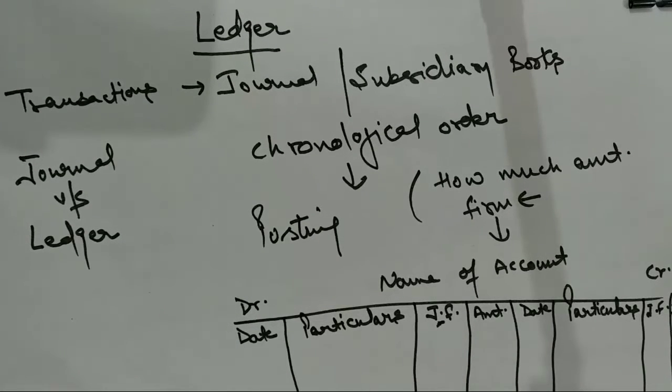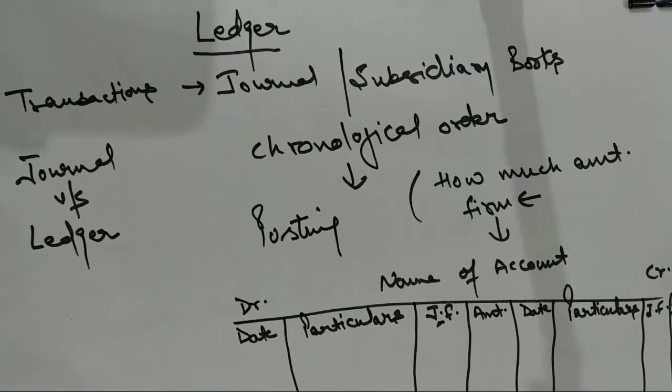In case of journal, we put here ledger folio, meaning that page of the ledger will come in that case where the transaction has been posted from journal to ledger, and here I will mention that page of journal from where the entry has been extracted. And then amount. These four columns are of the debit side, and again the same four columns will be on the credit side.